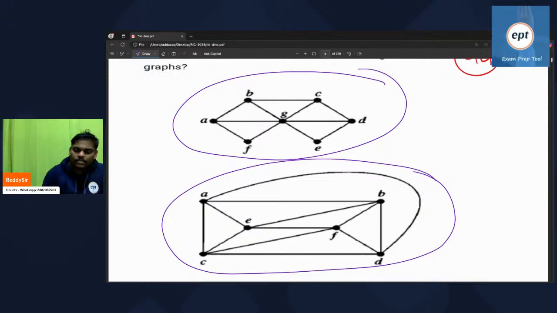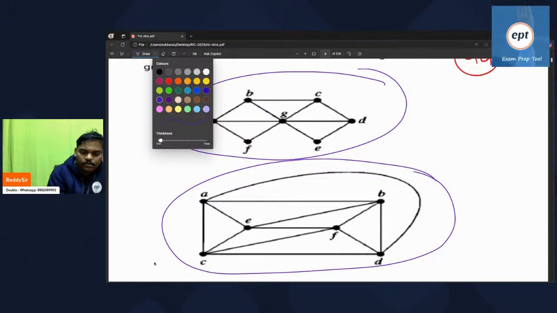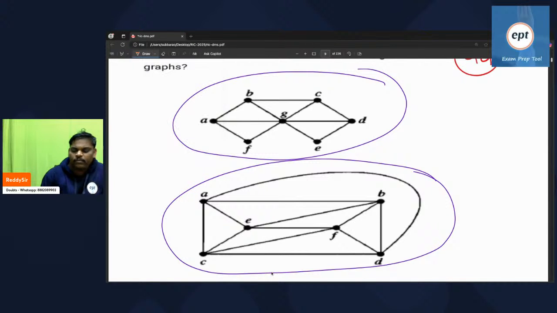Yeah, let's try chromatic number for every person.